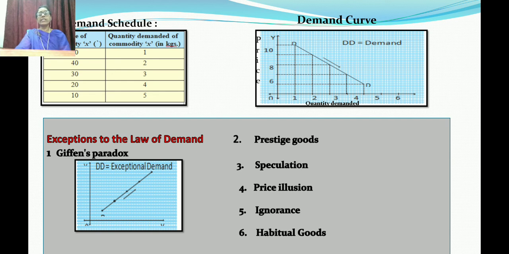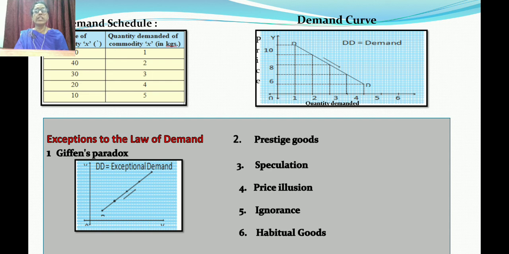In this law, we can see in the slide the demand schedule and the demand curve. What is demand schedule? You have to define it. A schedule is a tabular representation of the price of the commodity and the quantity demanded by the consumer. You can see in the slide the demand schedule, the price of the commodity given and the quantity demanded given.